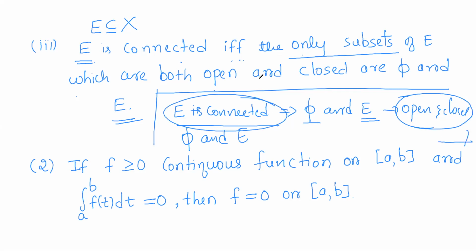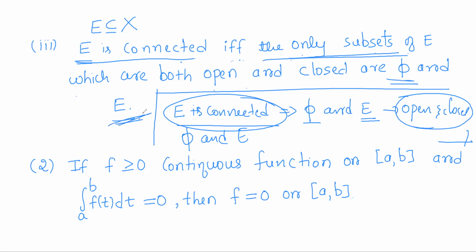So it is an equivalent condition for a set to be connected. To check whether a given set is connected or not, we can use this condition: the only subsets of E which are both open and closed are the empty set and the whole set E.